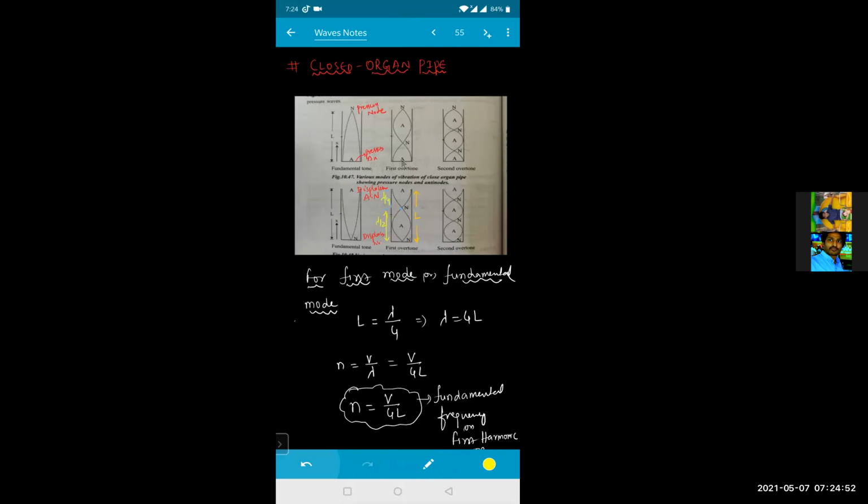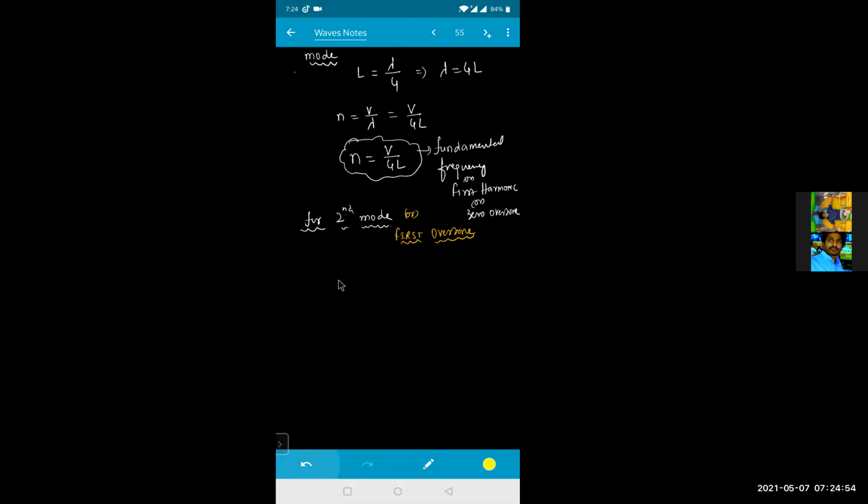So the total length will be equal to L is equal to lambda by 4 plus lambda by 2. That means this will become 3 lambda by 4. So wavelength lambda is equal to how much? 3L divided by 4. So frequency, if I'm writing right now, N2, I'll take this one as N1. So N2 is equal to V by lambda.